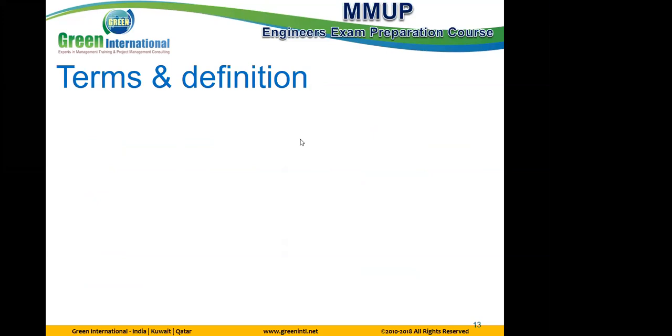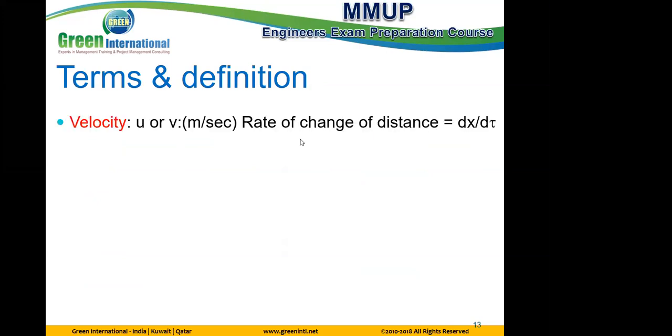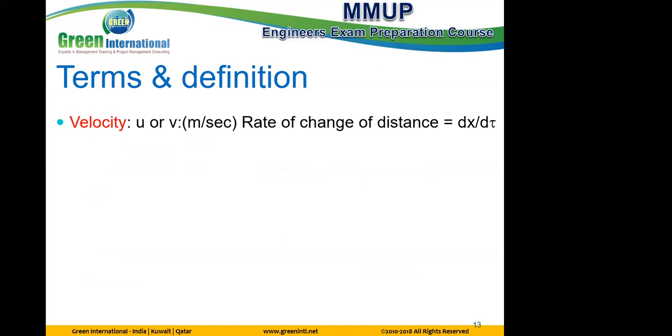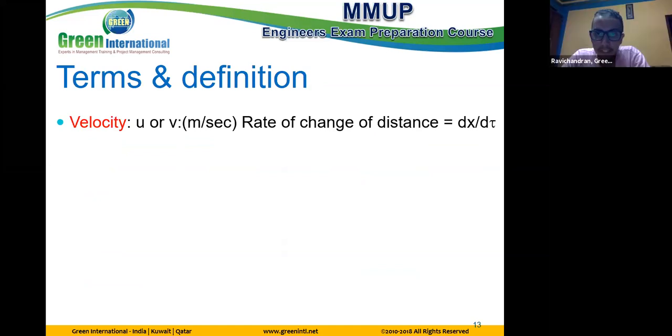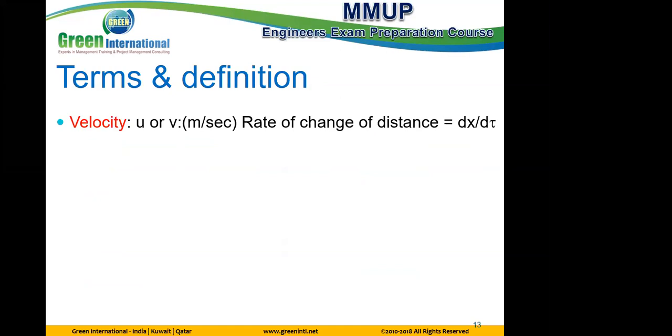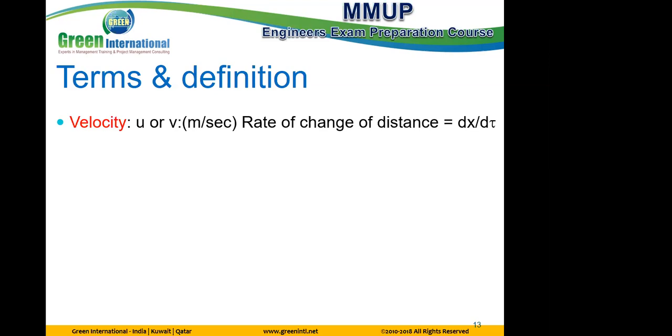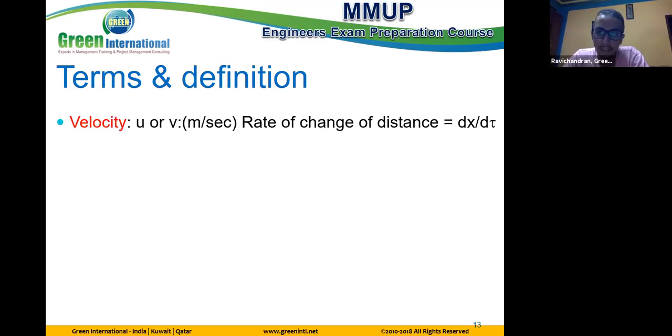Okay, focus on these definitions. Velocity. The definition of velocity is the rate of change of distance. Okay. The definition is important. Why? We will see some problems solved by the definition, by these simple equations. Maybe in an example, velocity solved by the initial definition, like this, dx by dt, the change of distance with time.